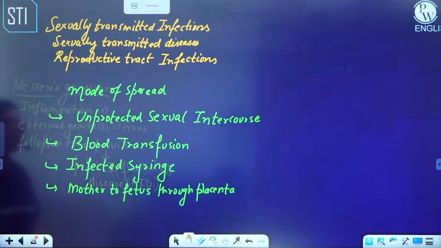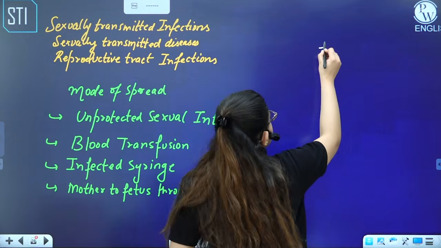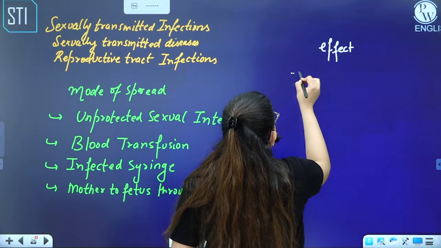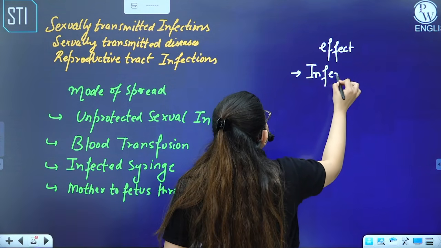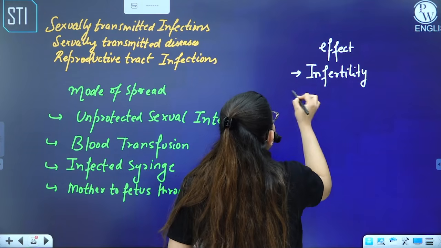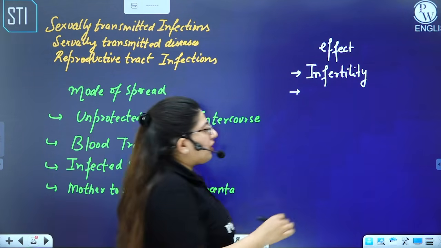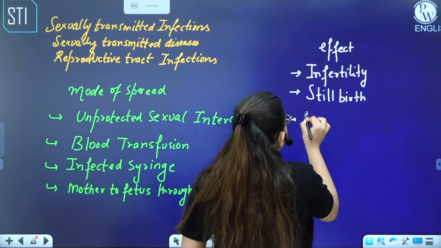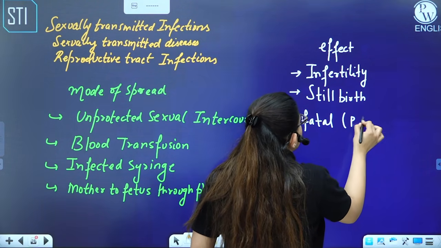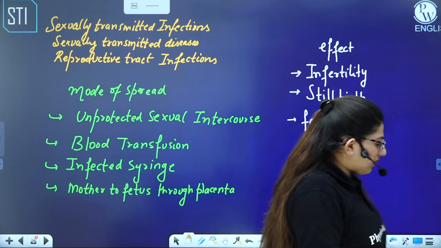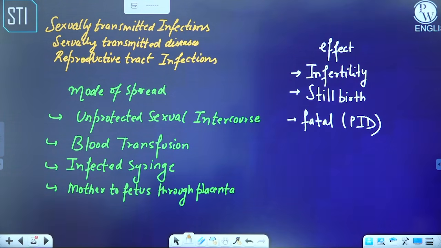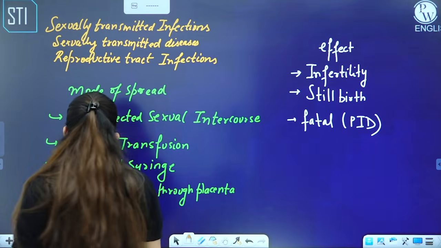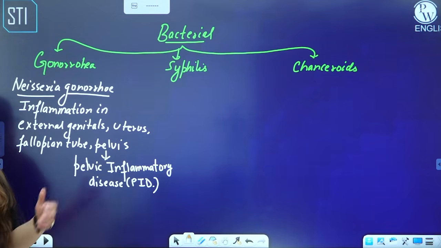So I have told you some effects. So let's see what are the effects. Let's write them down. What are the effects of STIs? In case of both male and female, it can cause infertility. And in case of female, if a child is born, it's not alive, you call it as stillbirth. And it can be fatal when PID occurs. Right? Otherwise, there are a lot of other things as well. It can actually affect the female's body in a lot more different ways. Okay. All right.